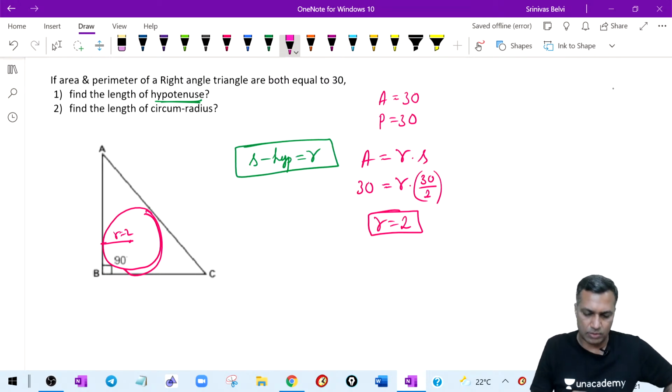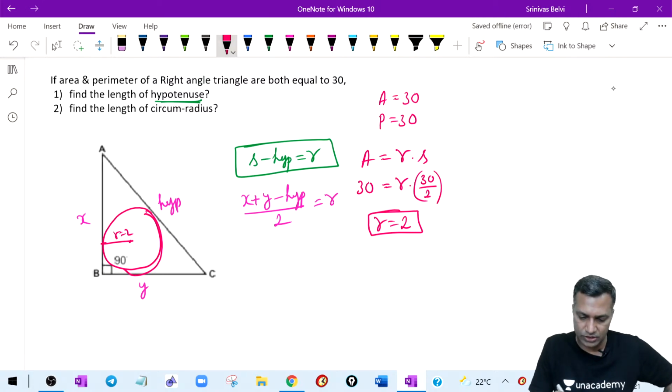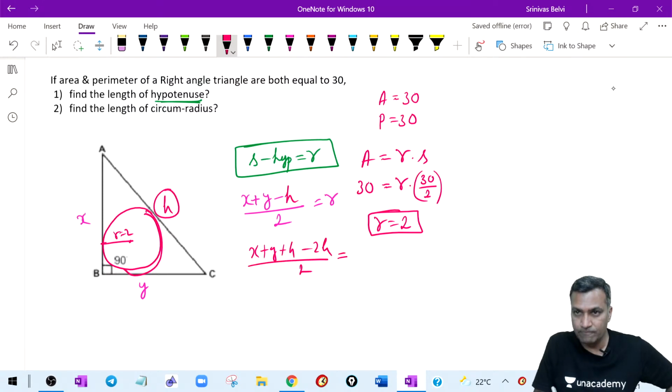The same information some of you gave something like this. If this side is X, this side is Y, and this side is the hypotenuse, you say I can also write this as X plus Y minus hypotenuse, divided by 2, is equal to R. Now I am saying, add another hypotenuse here, and let me call the hypotenuse as H. Add and subtract H. I can write this also like this: X plus Y plus H minus 2H, divided by 2, is equal to R.